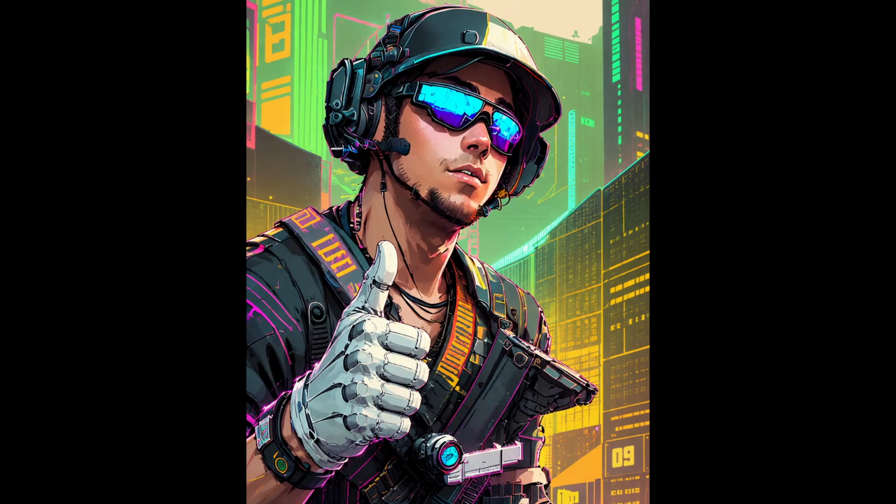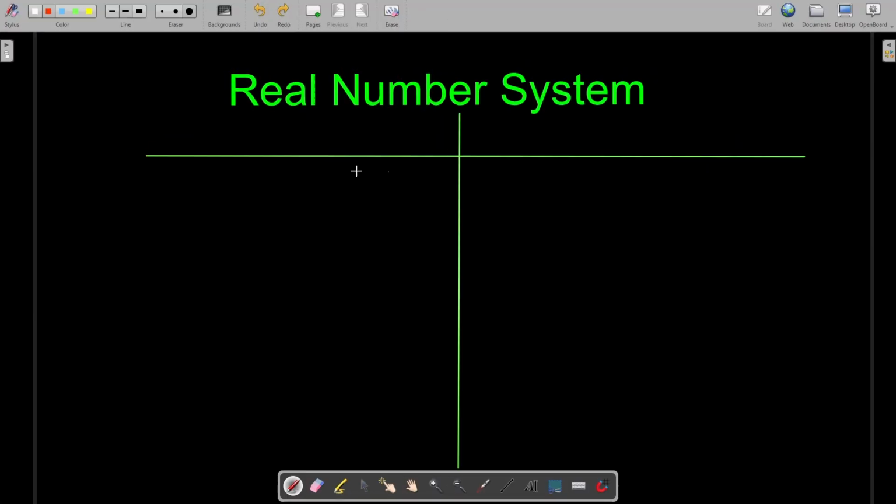Today we are going to talk about the real number system. First you have your rational, and the other is your irrational. Again, first is rational, and the second is your irrational.